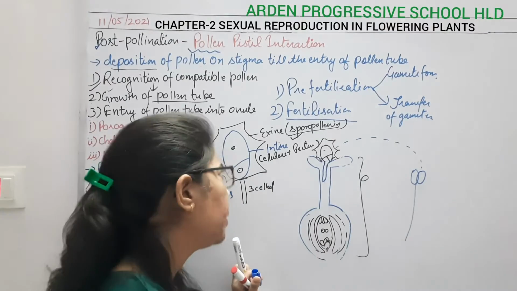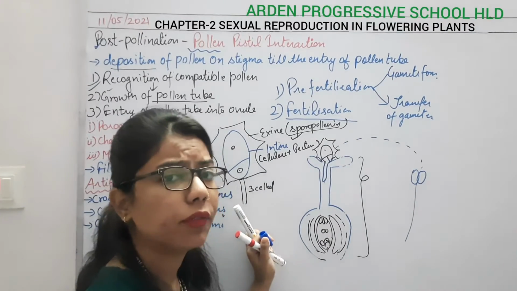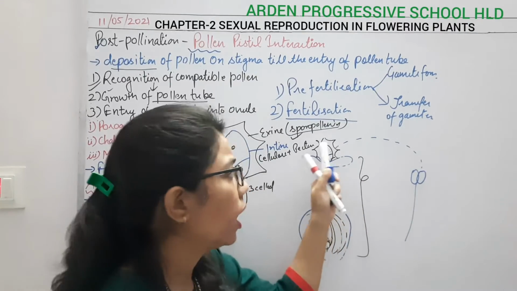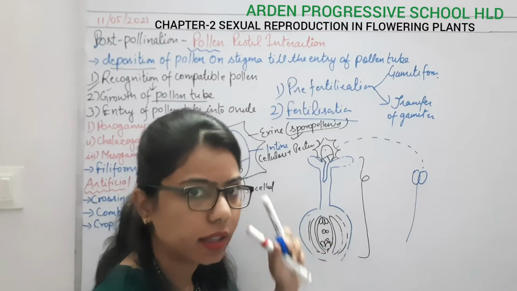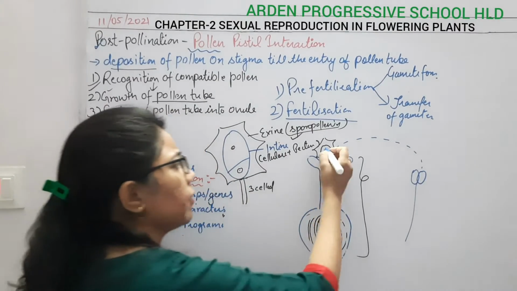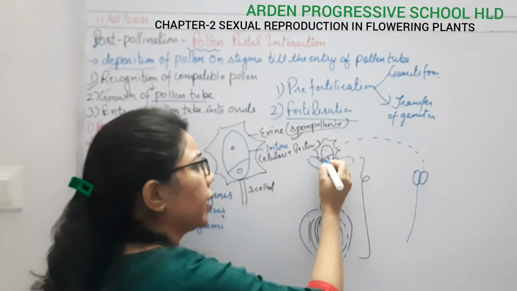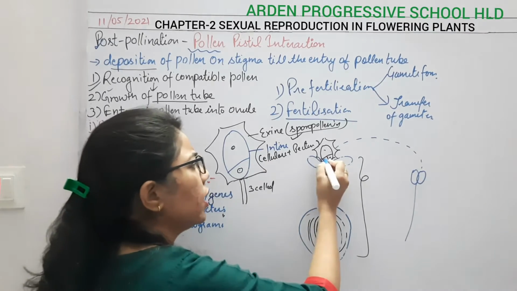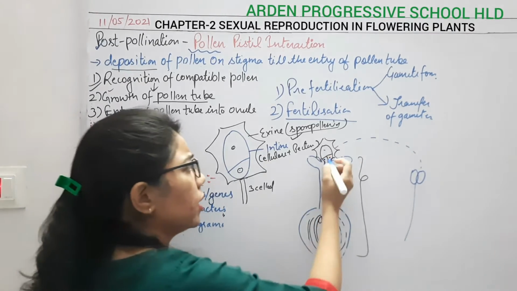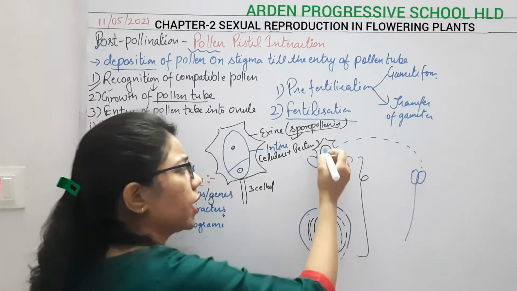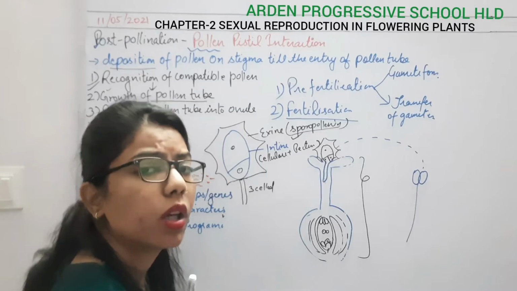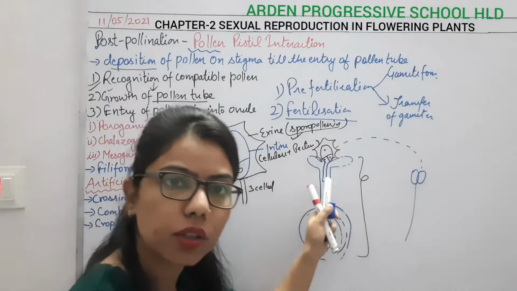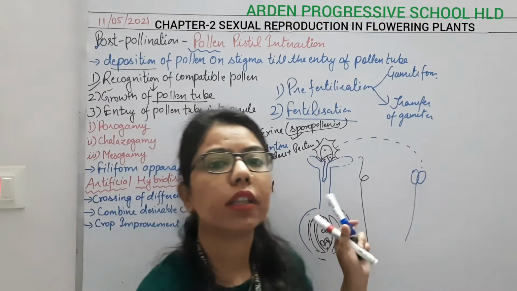But if it is released or dehisces at the three cell stage, then there will be no need of mitotic division here. It will already come in the form of the three cell stage. So this is a vegetative cell, but the generative cell again divides mitotically and forms the gametes. Now the nucleus of the vegetative cell will move towards this pollen tube first of all, and that's why it becomes the tube nucleus.